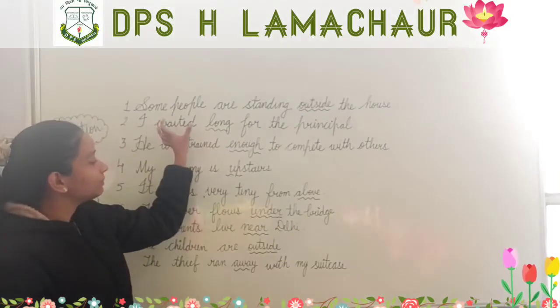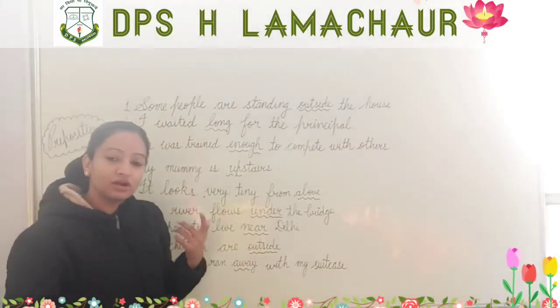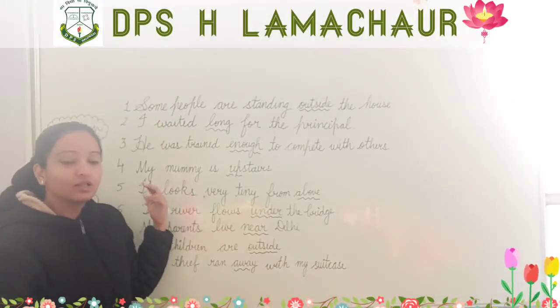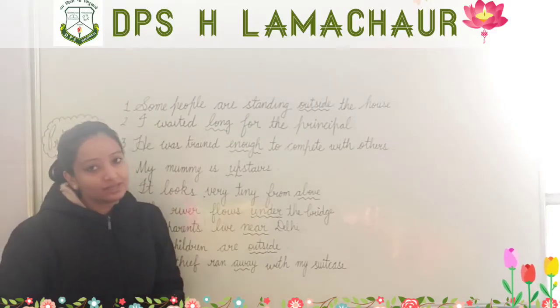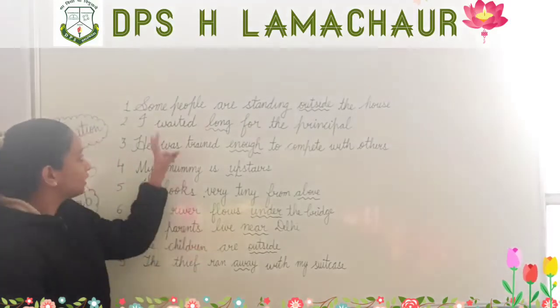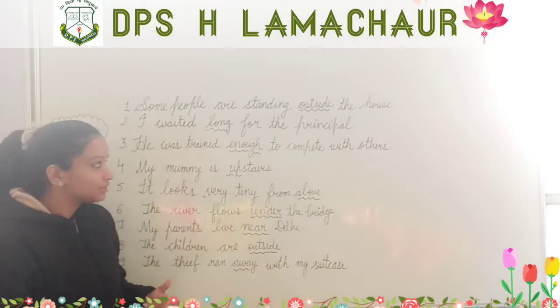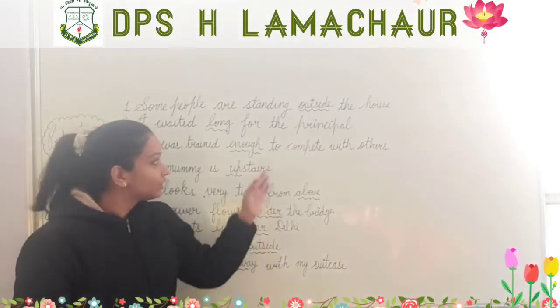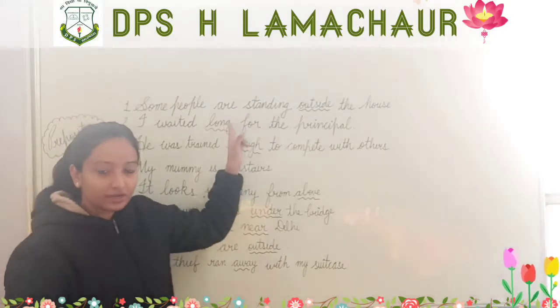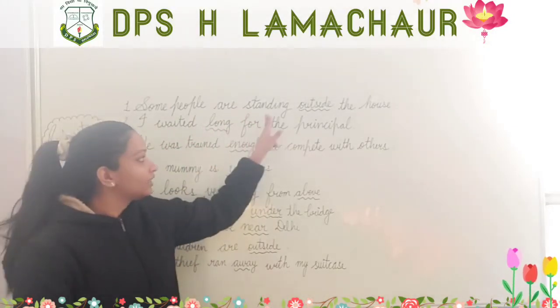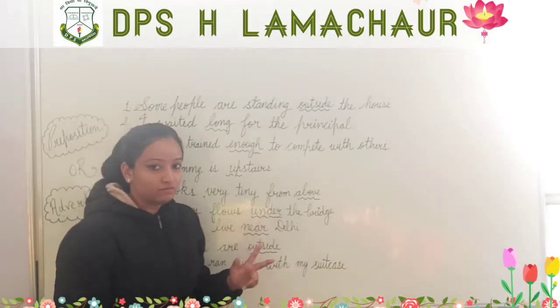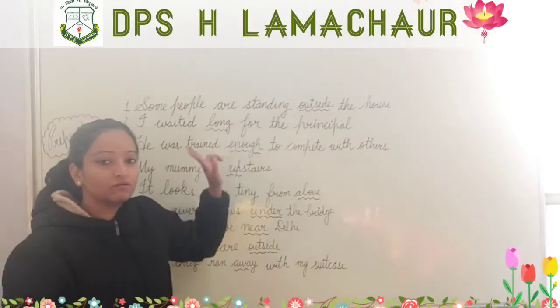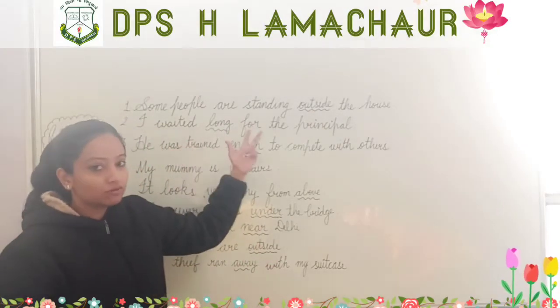So some people is the subject. Why? Because we are talking about them in the sentence. About whom we talk in the sentence, that is called the subject. Are standing is the verb. Are is a helping verb and standing is a main verb, so we can consider them the verb. So the subject is there, the verb is there.